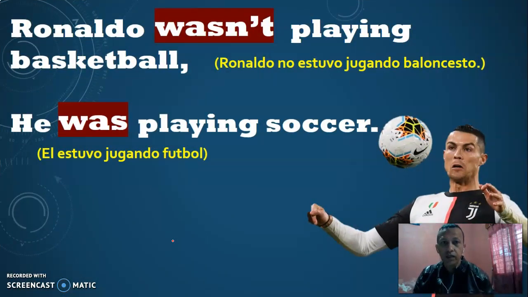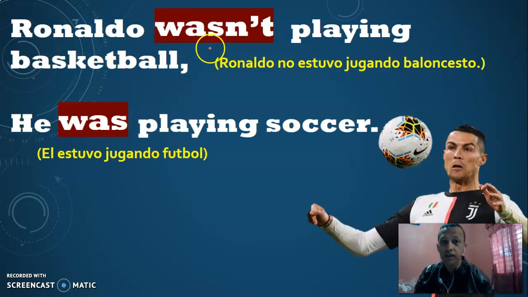So this is like an exercise like in the other lesson. So we're going to make a negative and an affirmative sentence. Okay? So, attention. Ronaldo wasn't playing basketball. He was playing soccer. This is not basketball, this is soccer. So that's why it says Ronaldo wasn't playing basketball. He was playing soccer.